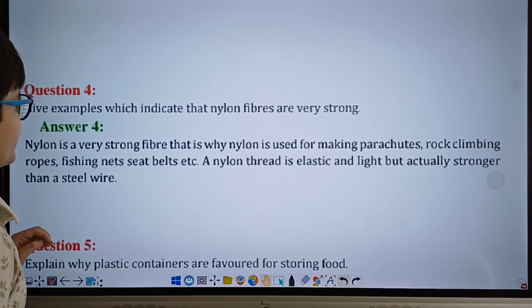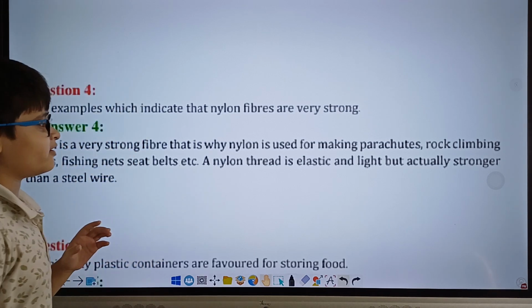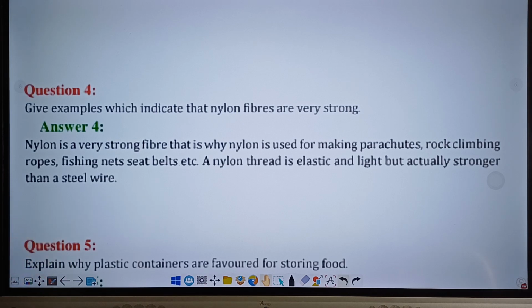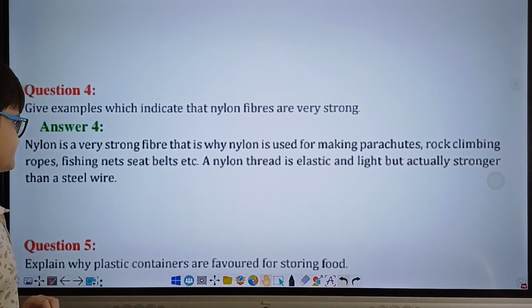The nylon, despite being a fiber, is actually very strong. It is so strong that a single thread of nylon is stronger than steel despite being very elastic and light.